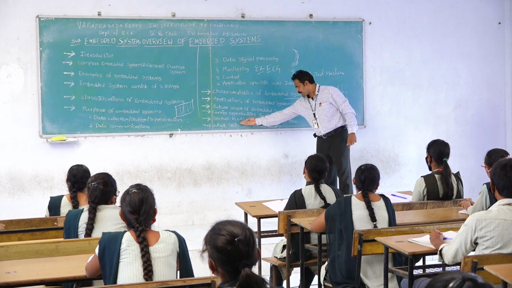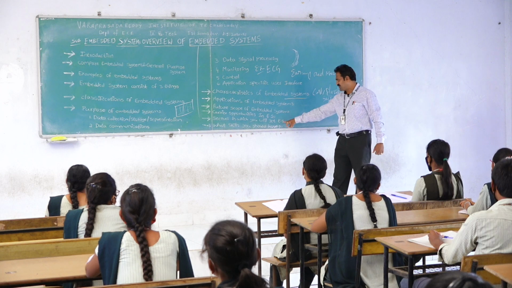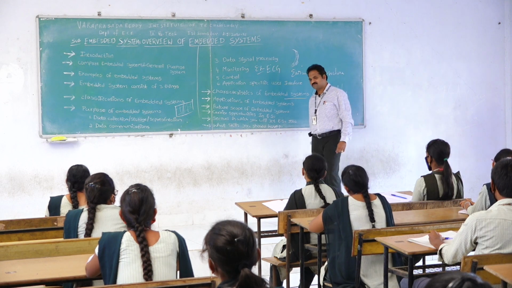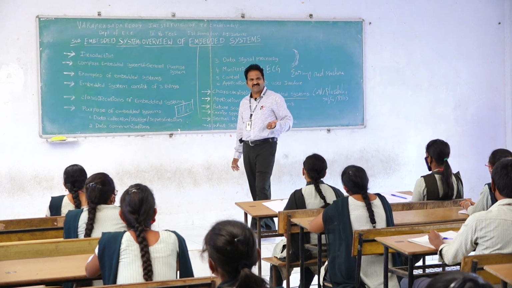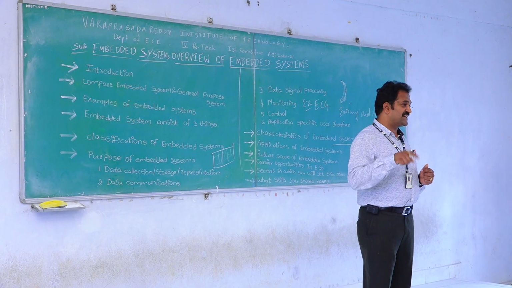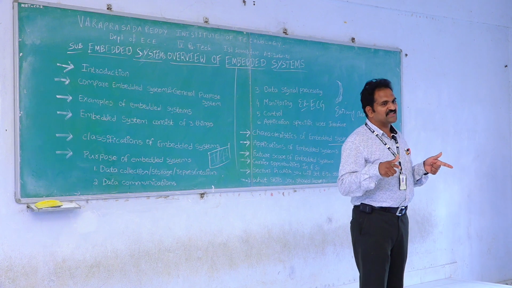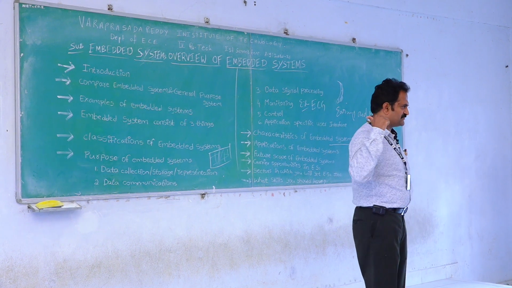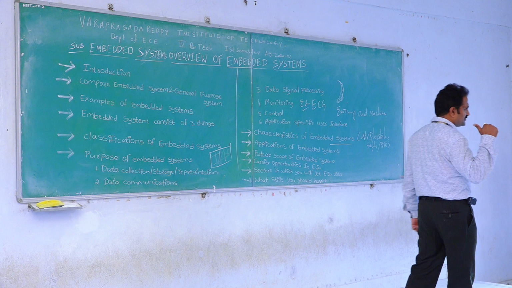Similarly, the sectors in which you will get embedded system jobs. What jobs are available throughout the world? Many companies are available on the computer side, but especially in EC, several companies are also available, especially for embedded systems.